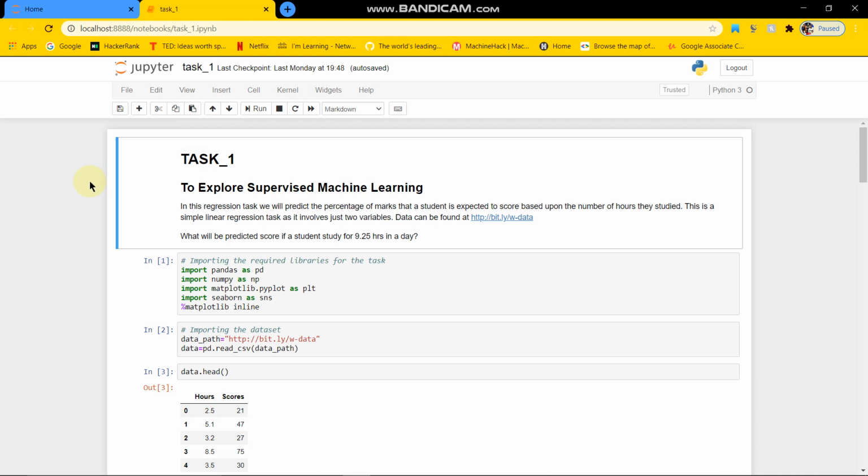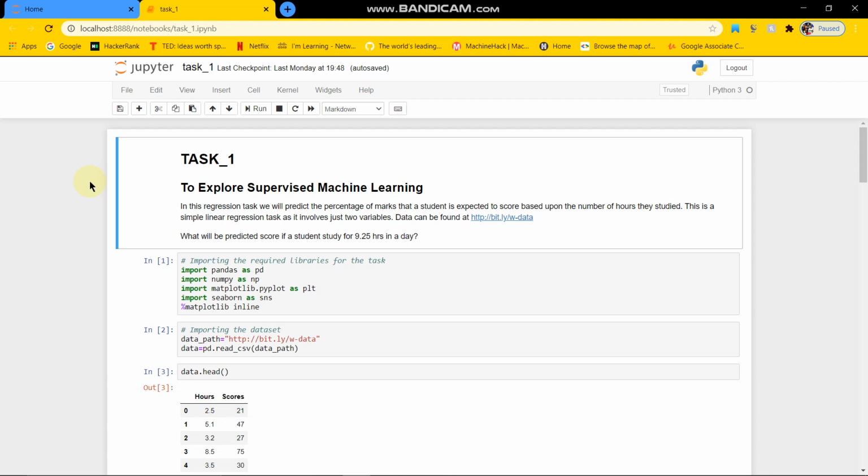For the first task, we will be exploring a supervised machine learning algorithm. In this case, we will be seeing a linear regression problem. In this regression problem, we will be loading a test data score in which the time the students have spent to study and their respective scores are given. In this question, we will have to predict the score if a student studies for 9.25 hours in a day.